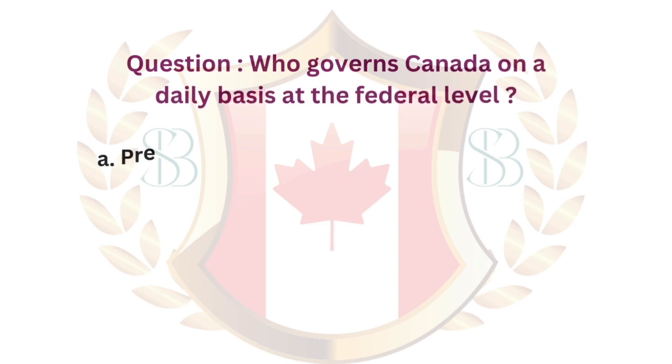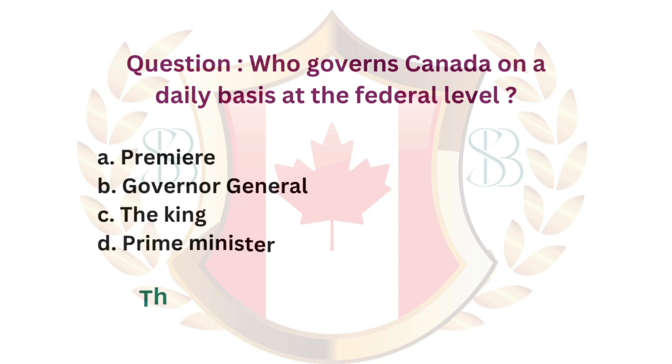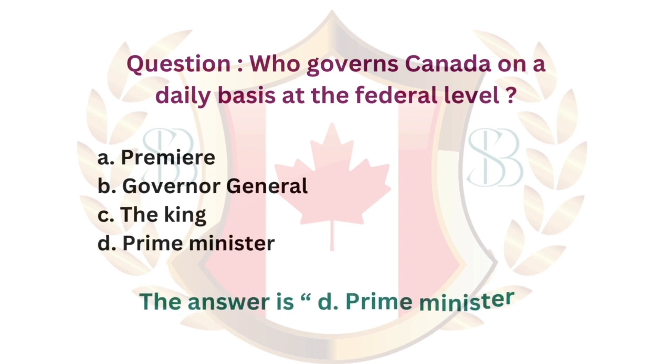Question. Who governs Canada on a daily basis at the federal level? A. Premier. B. Governor-General. C. The King. D. Prime Minister. The answer is D. Prime Minister.